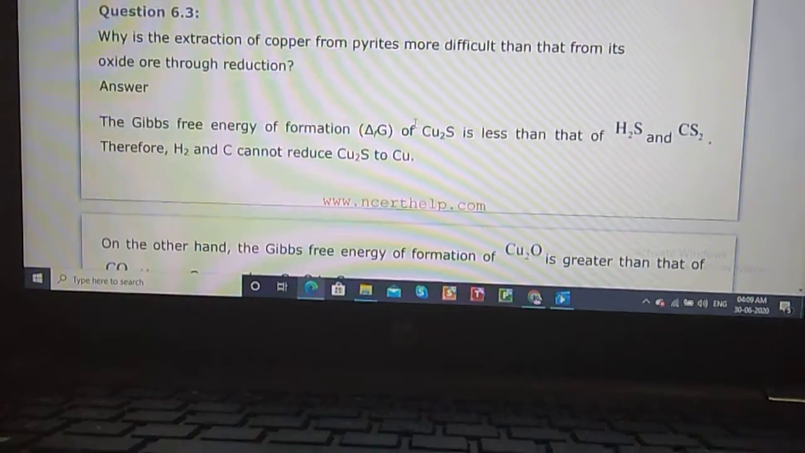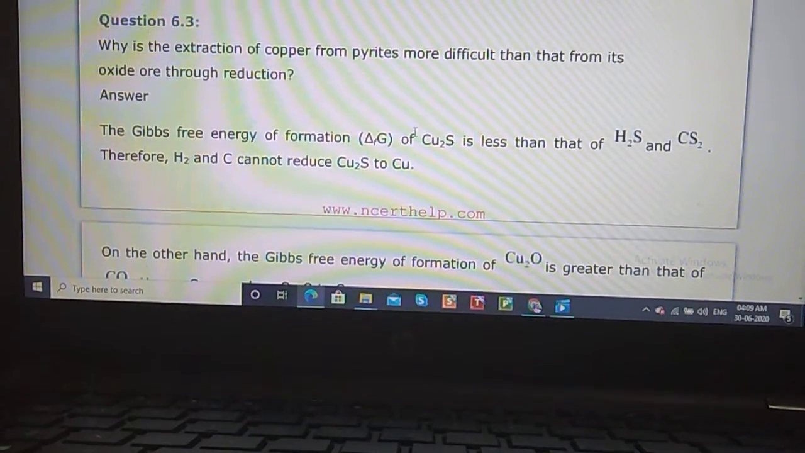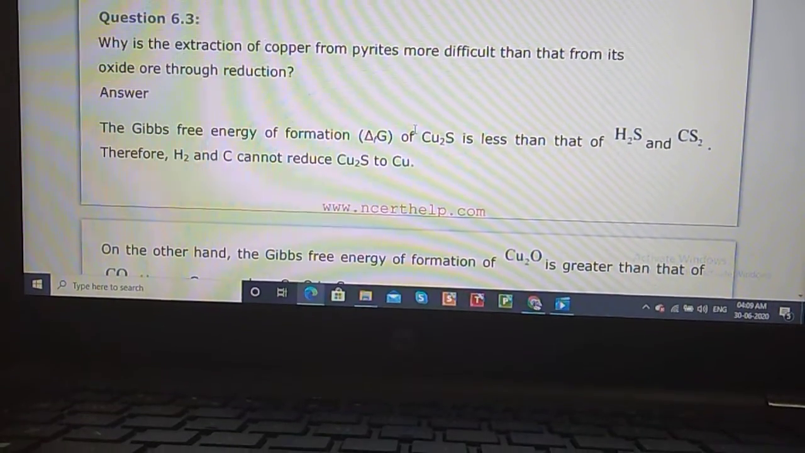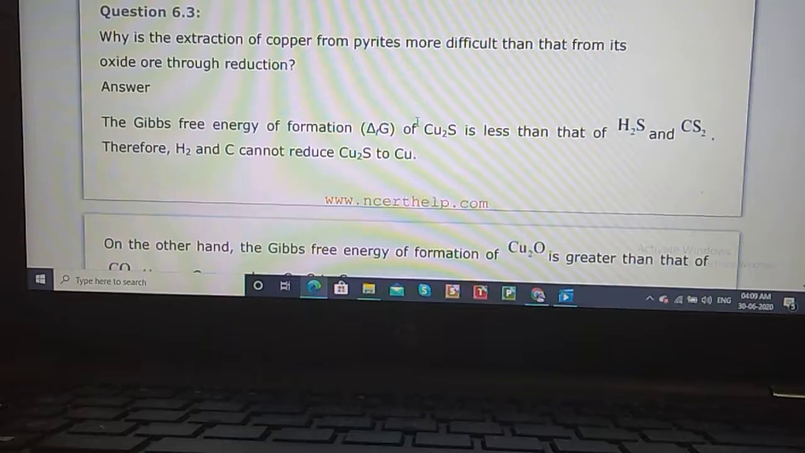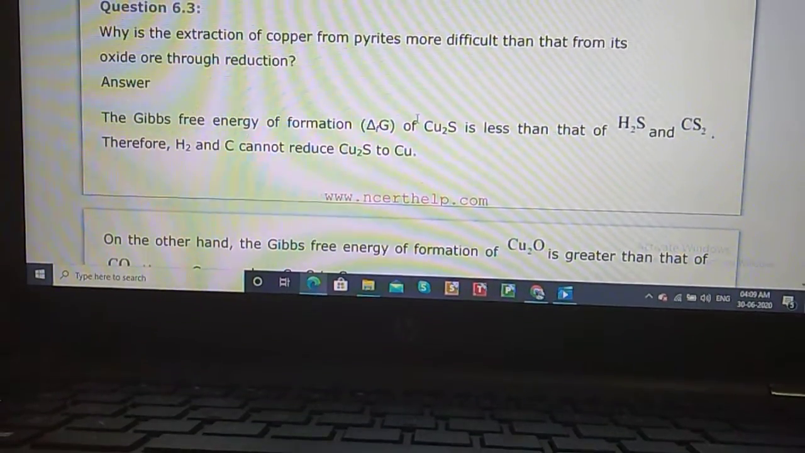Now the problem number 6.3, from the metallurgy. This is quite an important question. The question is, why is the extraction of copper from pyrite ore more difficult than from its oxide ore through the reduction process?